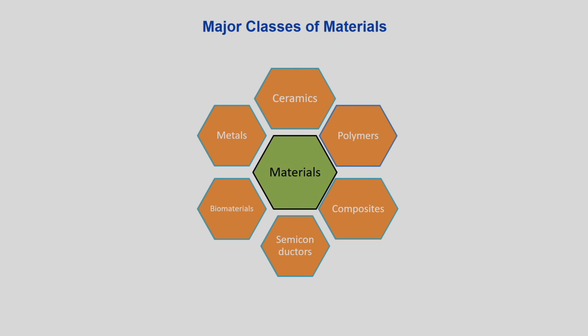So the major classes of materials, as I just discussed and will be discussing now, are ceramics, metals, polymers, composites, semiconductors and biomaterials. As chemical engineers, we more or less work in these fields, although material science and engineering also work in this field, but now a fine line is not there, so that we cannot say this is the part of this branch.